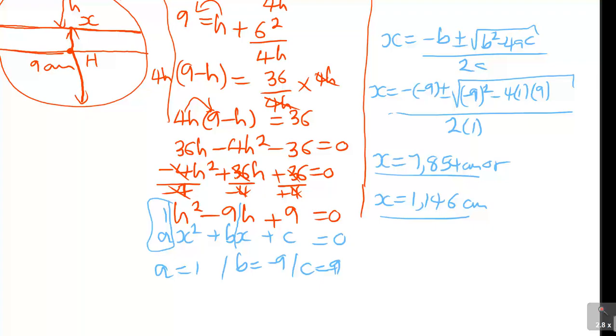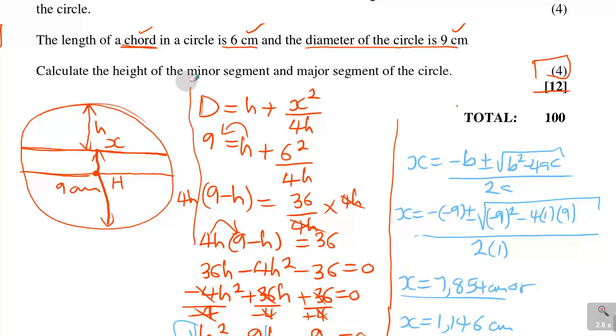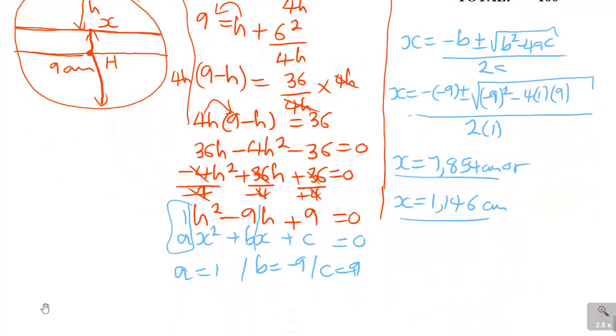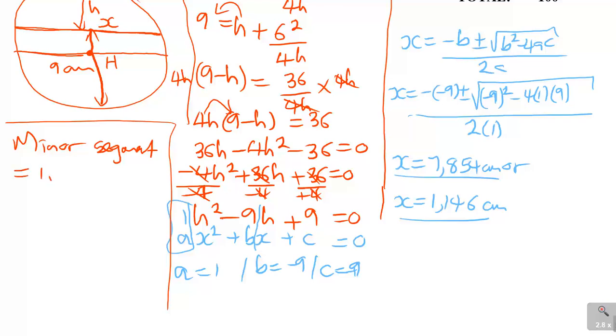Now the question comes back and says find the height of the minor and major segment. So minor means the smaller value of x and major segment means the bigger value of x. So you must come here and conclude and say minor segment is equal to 1.146 centimeters, and major segment is equal to 7.854 centimeters.